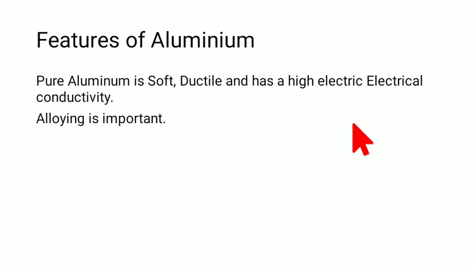Alloying is very important. Again, from bauxite you get alumina, maybe the aluminum in oxide form. And from there, to get the aluminum that we can use, we need to mix it with alloys. The names of those alloys are chromium, nickel, magnesium, and silicon. These are mixed in the aluminum to make it very strong. So alloying is very important.